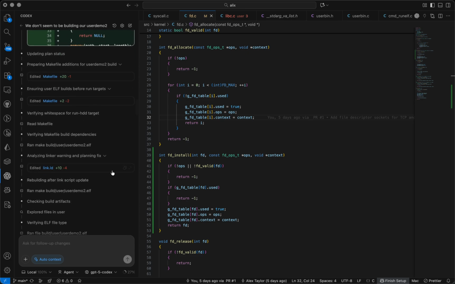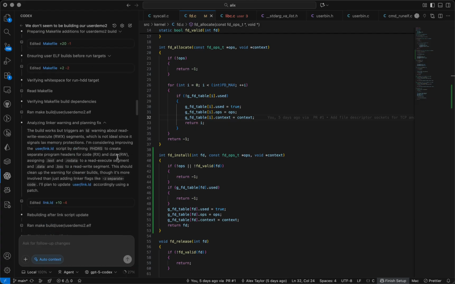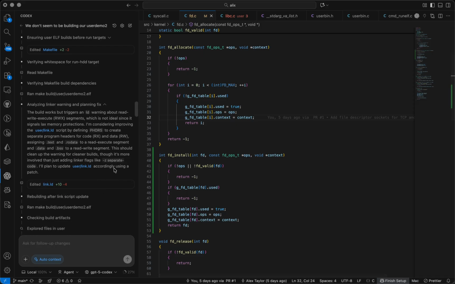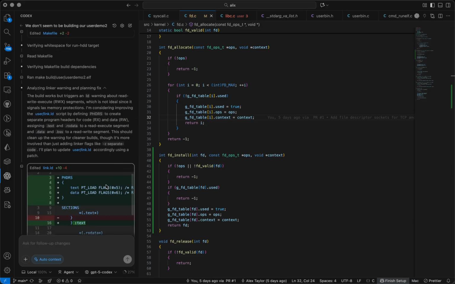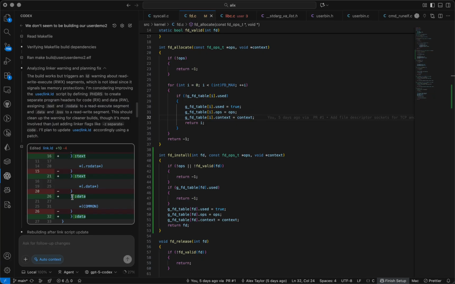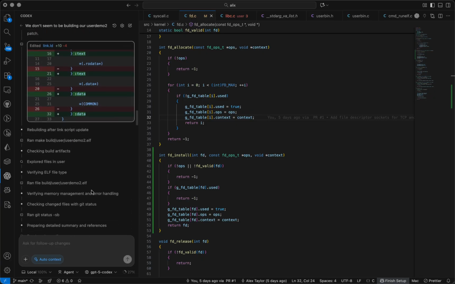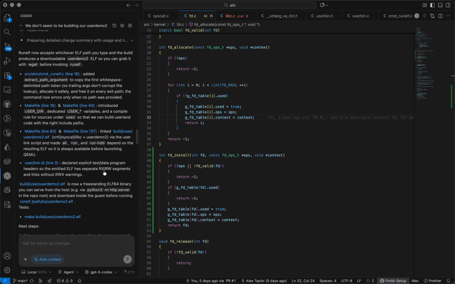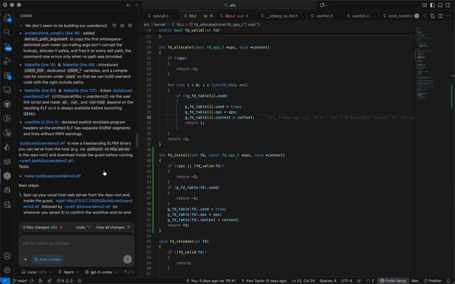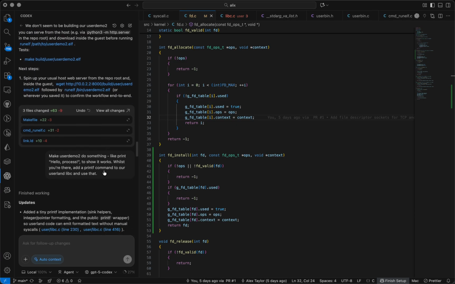And here is a really interesting thing. So I said that there was an issue with the linker, and it was having an issue with the way that it was laying out memory for the processes, and it understood that. It actually searched some documentation related to that, and it set up my sections here between text and data, so it actually functioned. And then down the bottom, it gives you this full summary, so you can see everything that it's done and where it's done it. After that, so it worked and it ran, and I'll show you that running in a second.